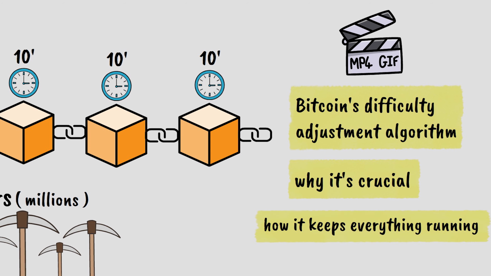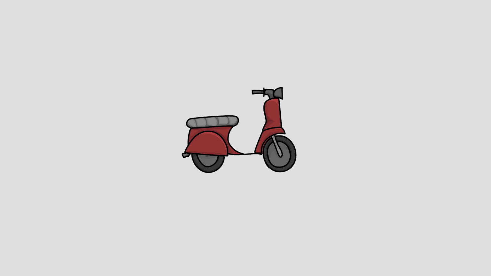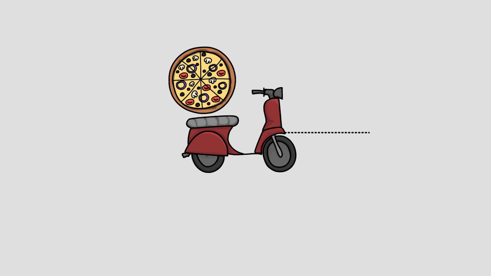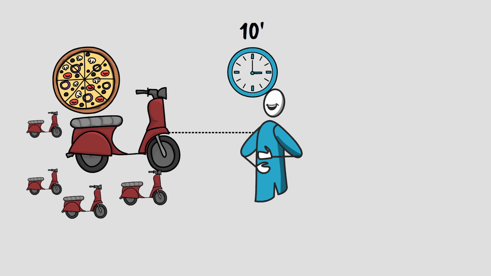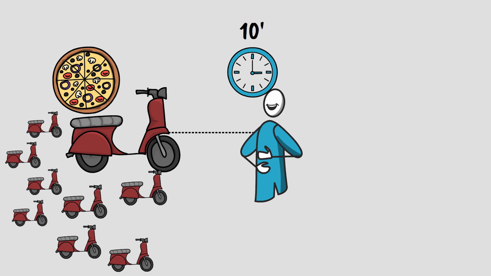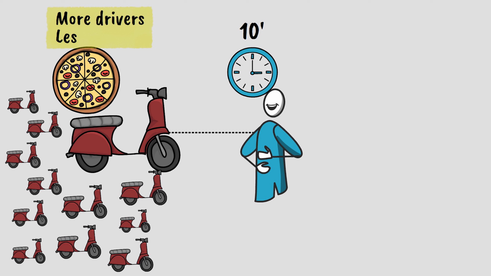Imagine you're running a pizza delivery business and you promise customers that pizzas will be delivered every 10 minutes. Sometimes you have 5 delivery drivers working and sometimes you have 50. The problem is when you have more drivers, pizzas get delivered much faster than 10 minutes. When you have fewer drivers, it takes much longer than 10 minutes.